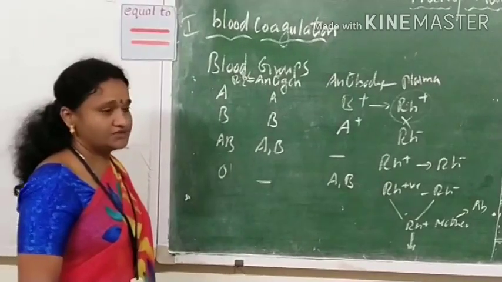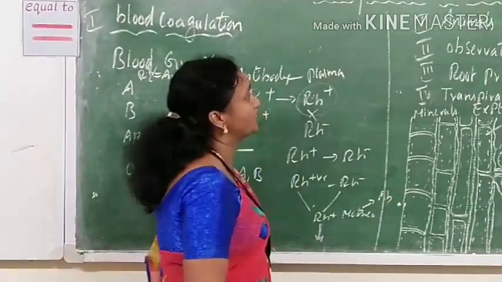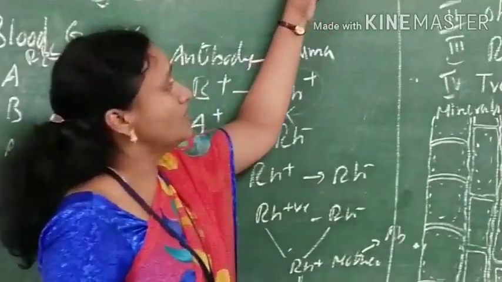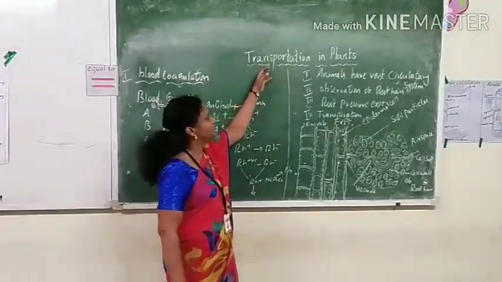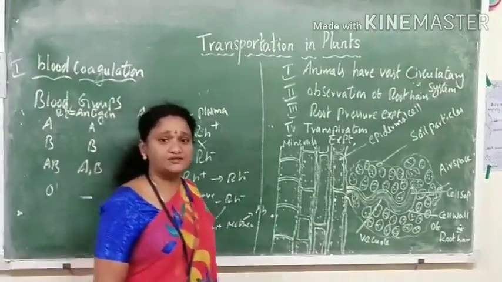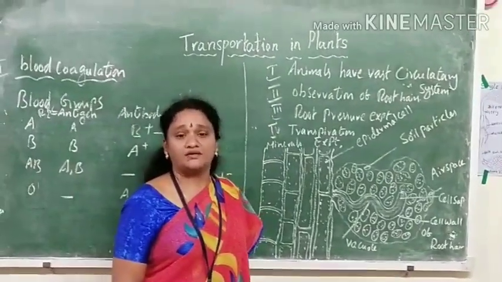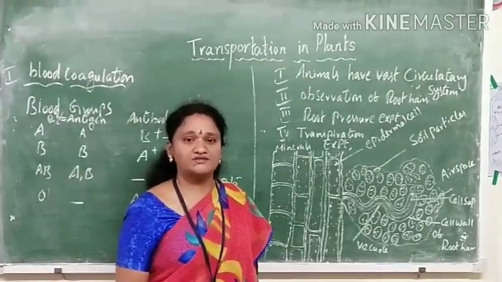Next, we continue the next part of our transport system, that is transportation in plants. Here, we know that animals have a well-developed transport system, that is, a heart, blood vessels and blood.